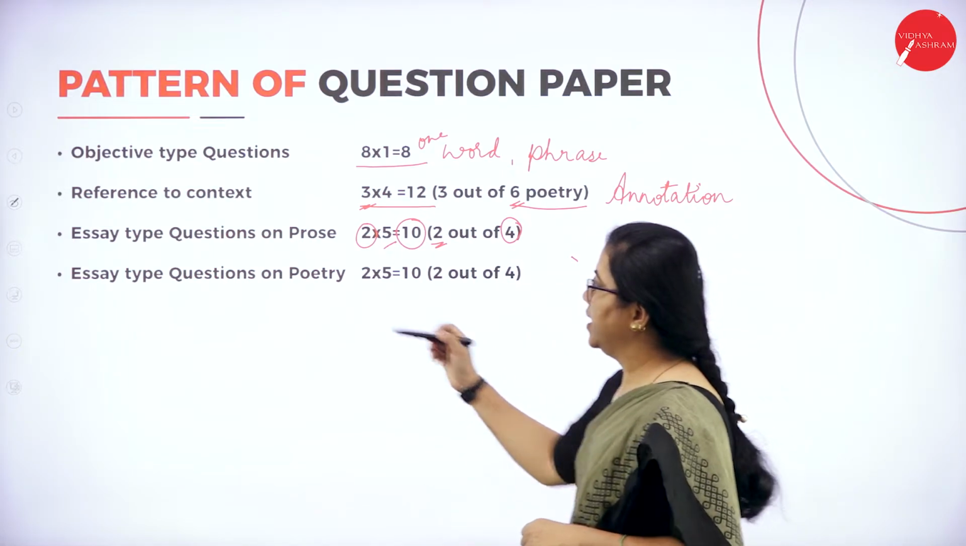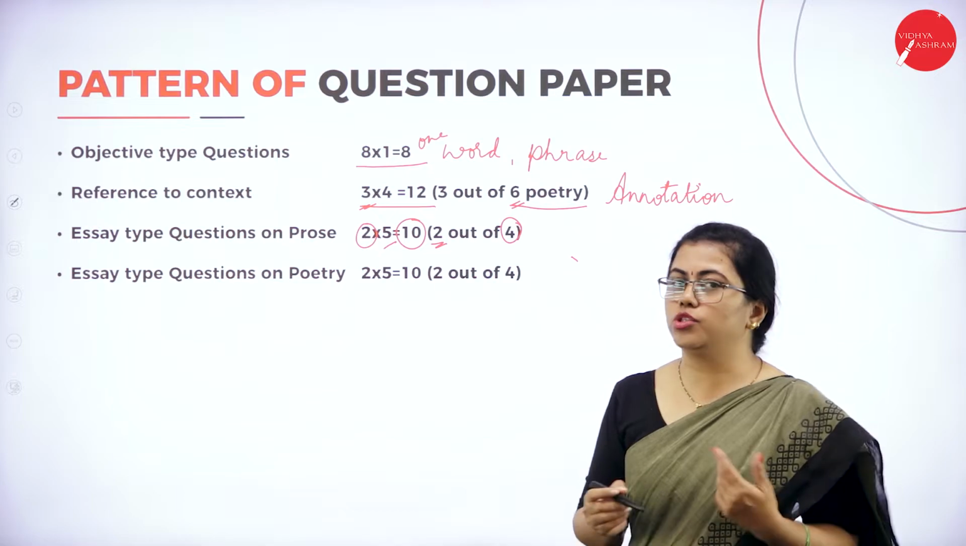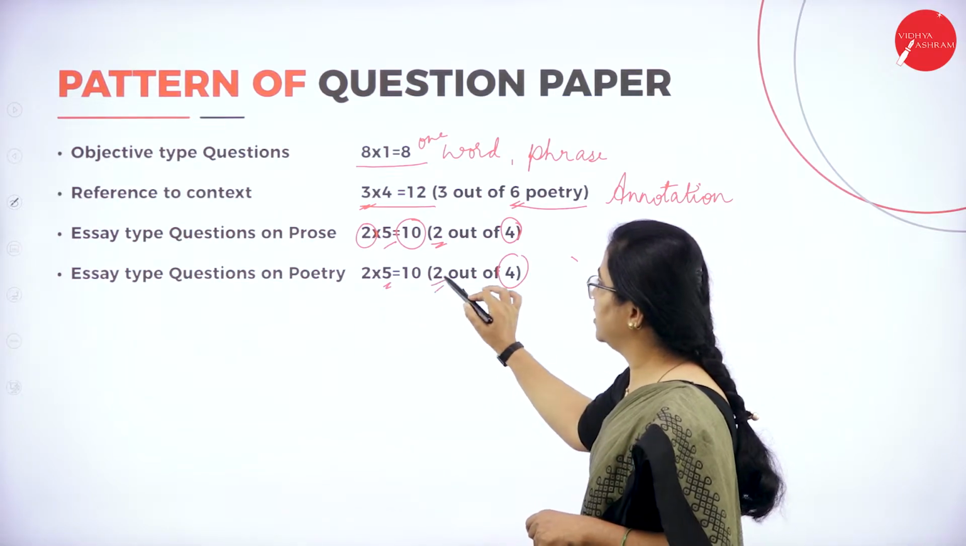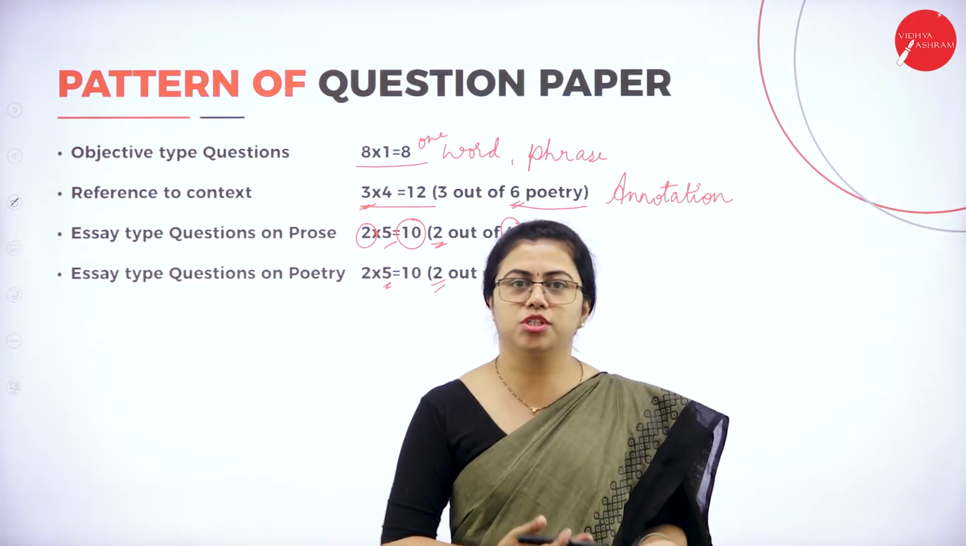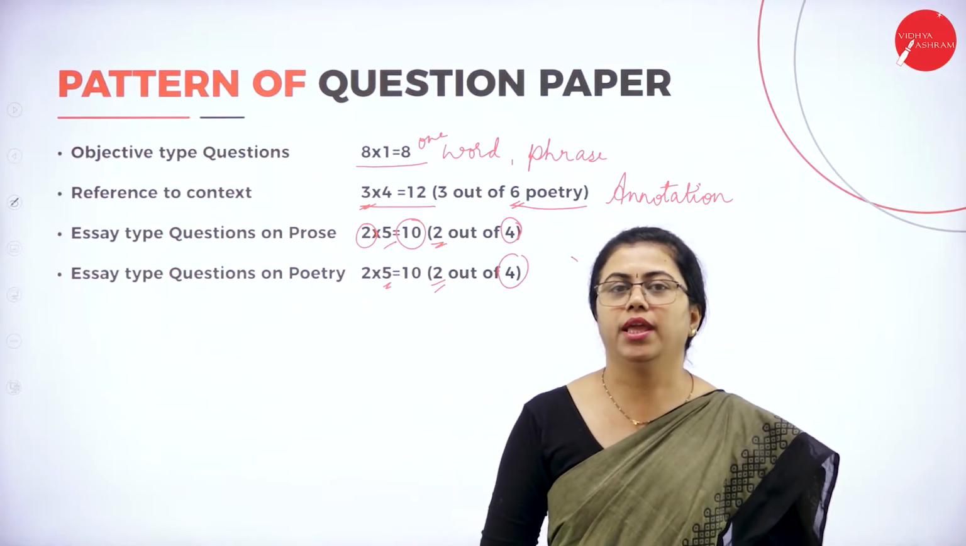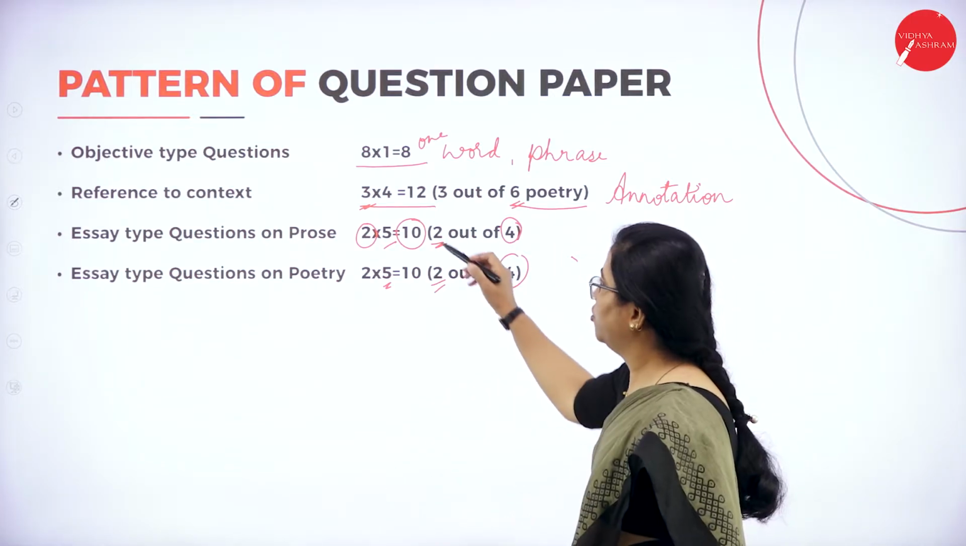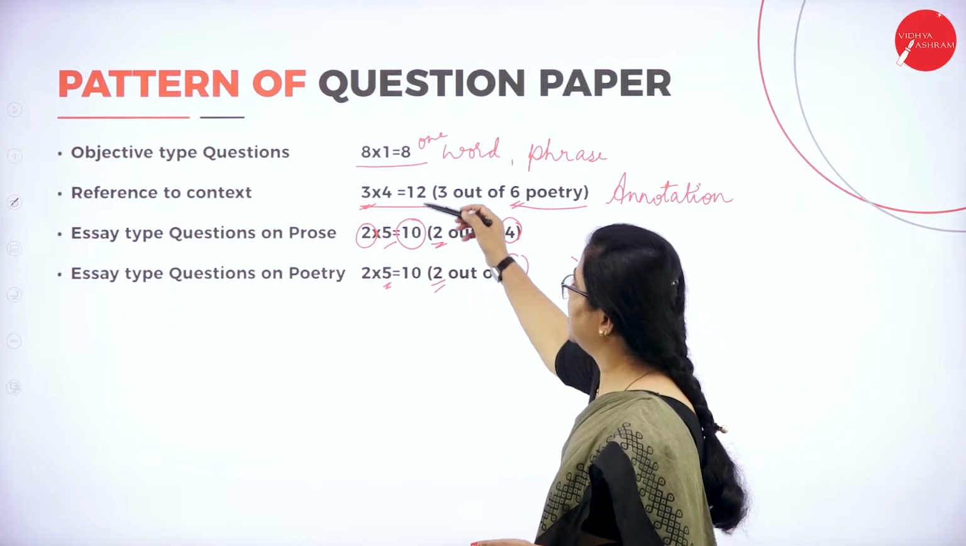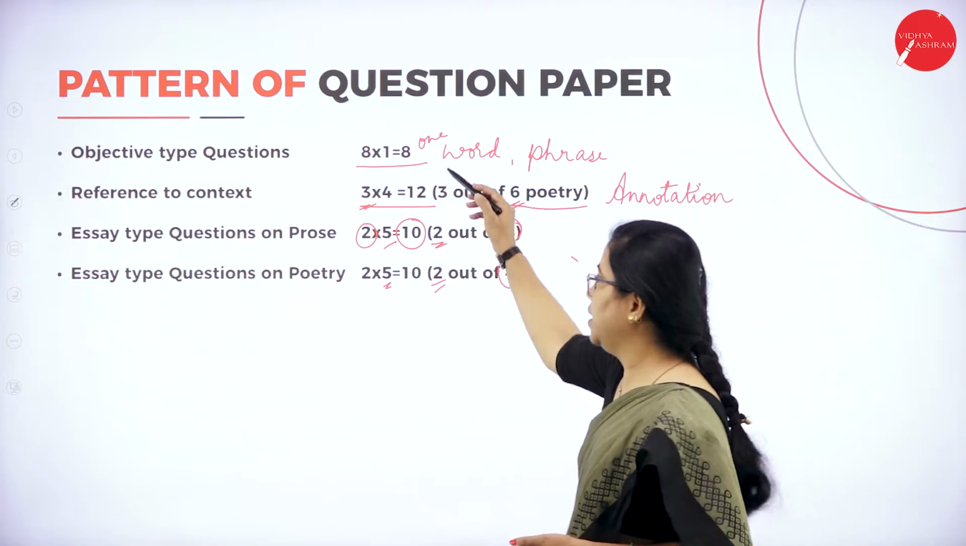Fine. Then essay type questions on poetry. In poetry also you have 5 marks questions, and out of 4 you have to answer any 2. So similar to prose, you have to answer like that in poetry also. Both of them will be essay type. So how much does it come up to? 10, 10, 12 and 8. So 20 plus 20, 40.